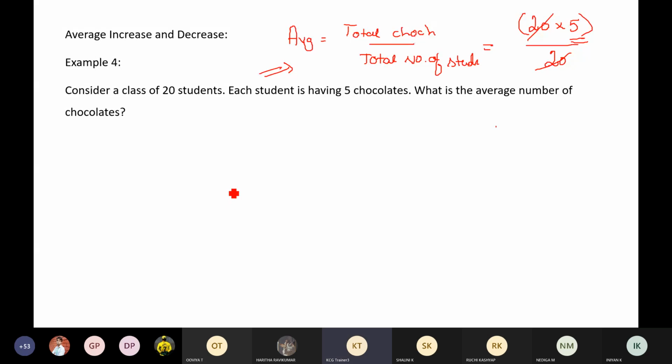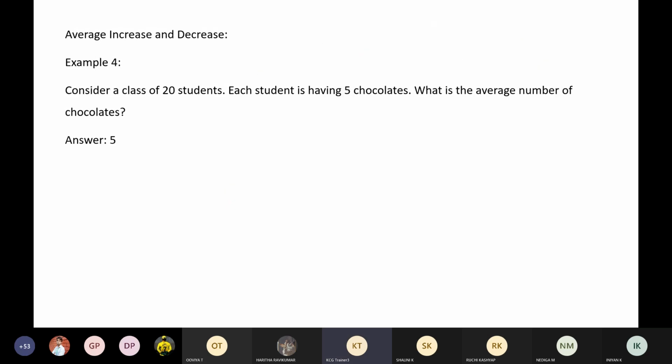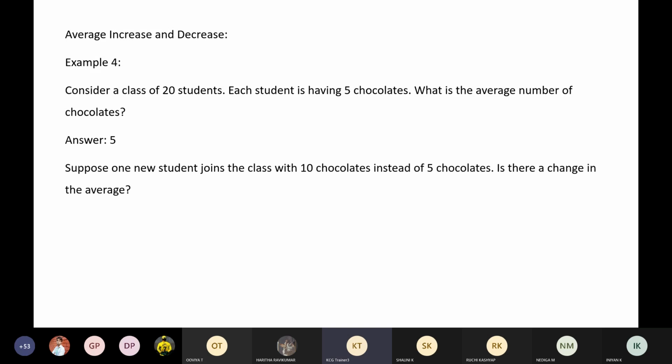So my answer is yes, the average is 5. But here's my next question. Let's say a 21st, a new student is going to join the class. Already there are 20 students in the class, all of whom had just 5. But the new student who joins this class has 10 chocolates instead of 5.